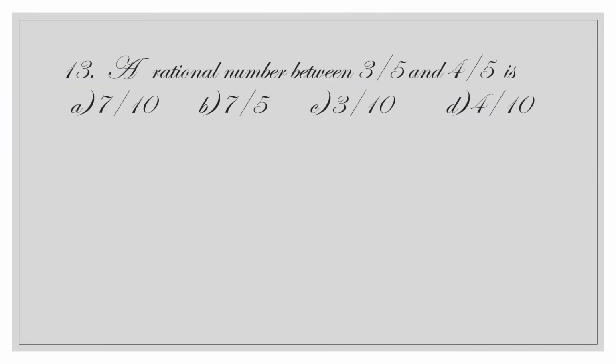A rational number between 3 by 5 and 4 by 5 is dash. Let us find an equivalent fraction for 3 by 5 and 4 by 5. Let us multiply the numerator and denominator by 2. So 3 into 2 by 5 into 2 equal to 6 by 10. Now 4 by 5: 4 into 2 by 5 into 2 equal to 8 by 10. So we have 7 by 10 in between these two numbers.